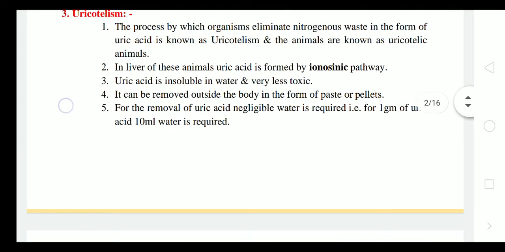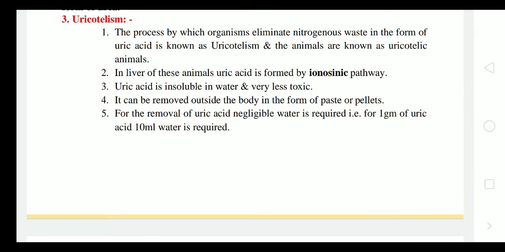Next one, that is uricotelism. The process by which organisms eliminate nitrogenous waste in the form of uric acid is known as uricotelism, and the animals are known as uricotelic animals. These animals excrete their ammonia by converting it into uric acid through the inosinic pathway. This inosinic pathway is responsible for the conversion of nitrogenous waste into uric acid, which is insoluble in water and very less toxic, and it can be removed outside the body in the form of paste or pellets.